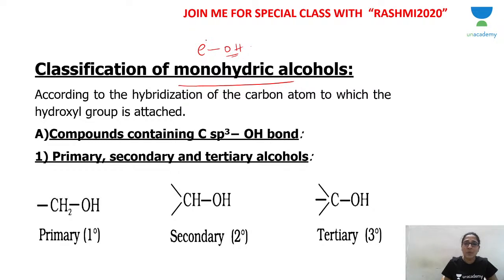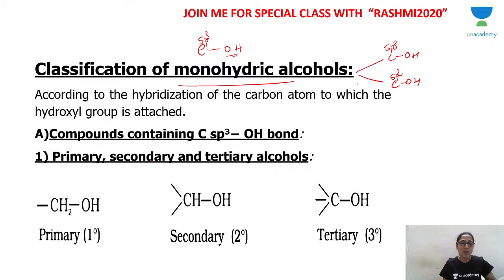If the OH group is attached to an sp3 hybridized carbon atom, then we have 4 types. First one is primary, secondary, tertiary. The first classification is that we are going to classify only monohydric alcohol. First classification: OH is attached to a carbon which is sp3 hybridized. Second classification: OH is attached to a carbon atom which is sp2 hybridized. So that's the difference. OH will be attached to a carbon atom.